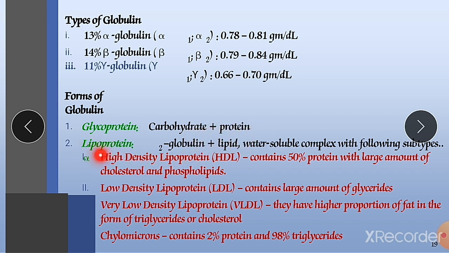Next is lipoproteins. This is globulin plus lipid. They are water soluble complexes with the following types. Lipoproteins means proteins plus lipid. There are various types of lipoproteins that we can see one by one.